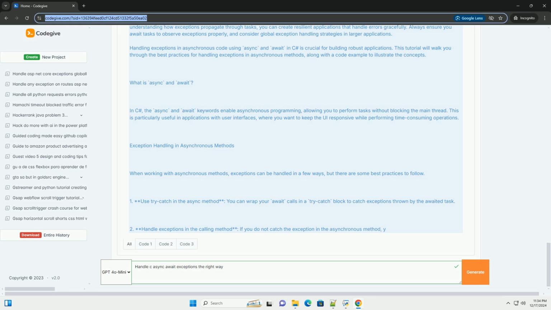Explanation of the code. 1. HttpClient. We use HttpClient to make asynchronous HTTP requests. It's important to ensure that it is properly disposed of, which is why we use a using statement. 2. Reading the response. We use await client.GetAsync(url) to send the request and wait for the response.